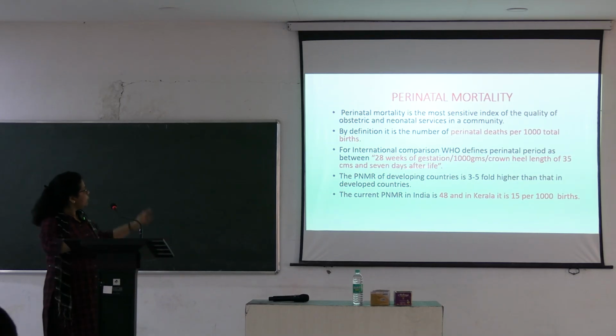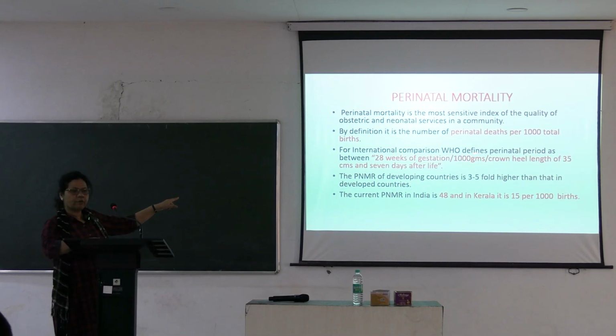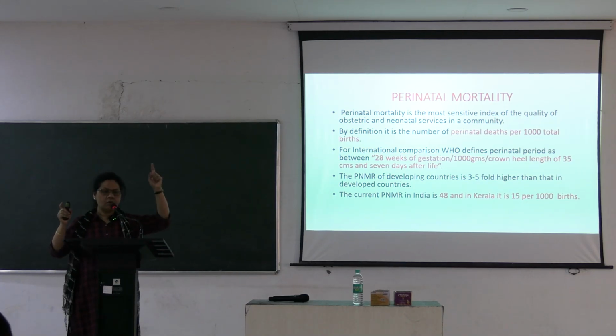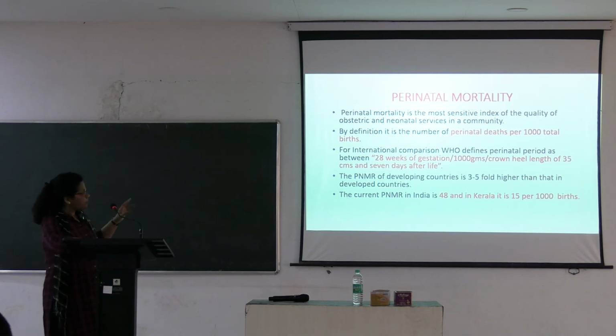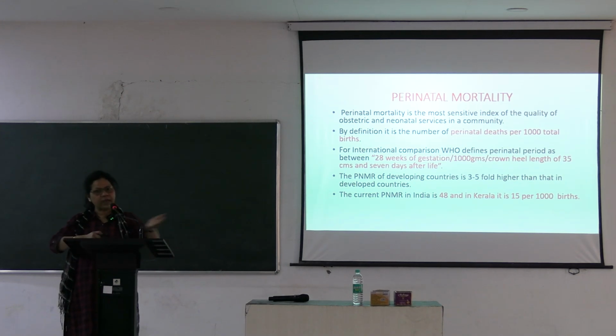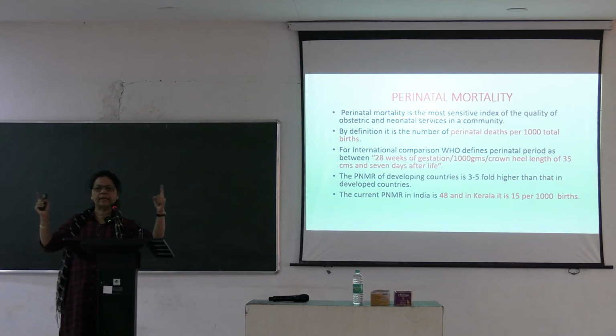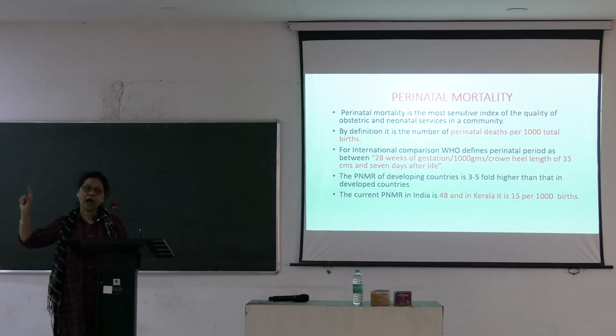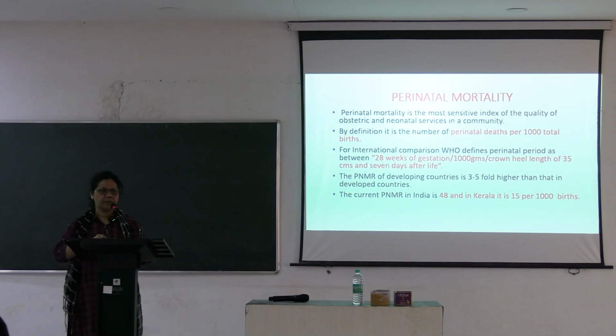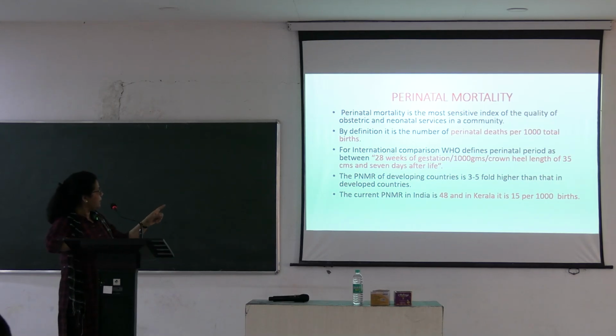So, it includes those deaths that occur from 28 weeks of gestation, or weighing 1000 grams, or the crown-heel length, from the head to heel, of 35 centimeters. So, from 28 weeks to 7 days after life. This is the perinatal period. 28 weeks of gestation, that is during pregnancy, up to 7 days after delivery. This is the perinatal period.